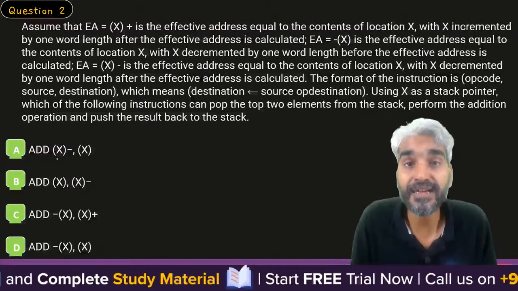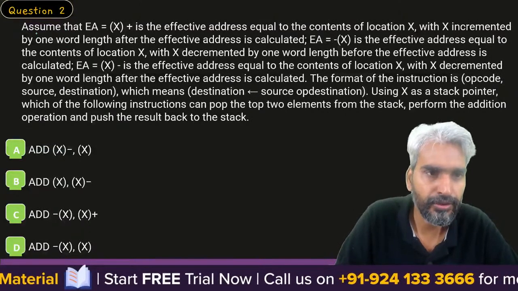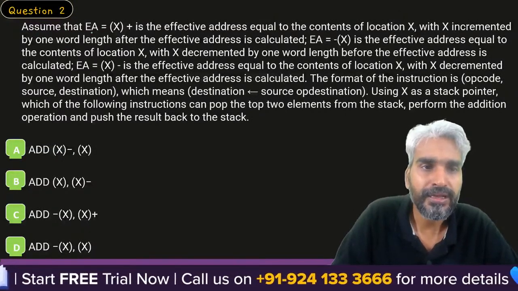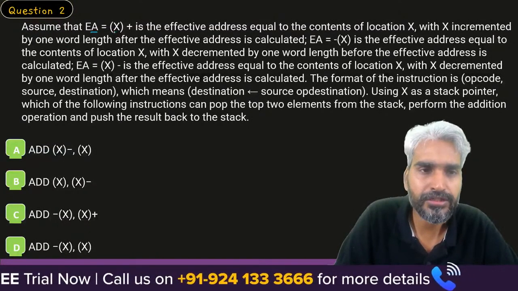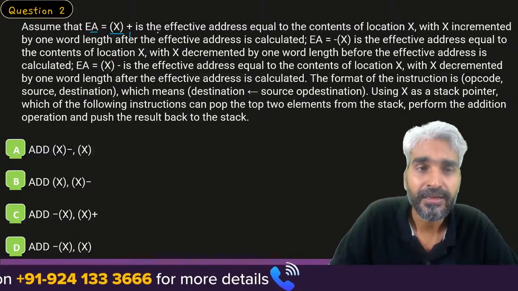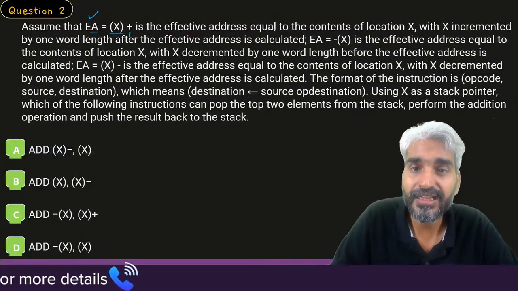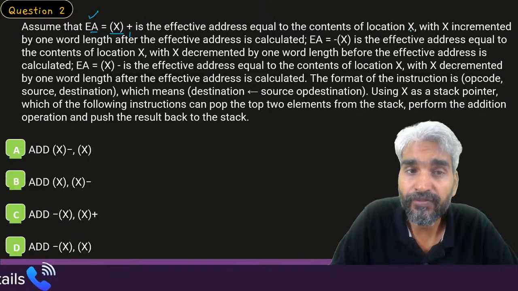Let's look at the second question. Sir, this is very good if you try to analyze this. Assume that the effective address equals X. So first we are writing X plus. What does it mean? Is the effective address equal to the content of location X?